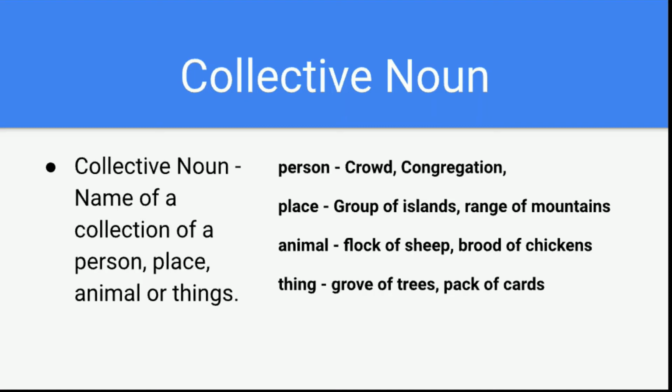Okay, then range of mountains, the word range. Mountains becomes common noun, islands become common noun, but whereas collective noun is the group and range. Animals, if you see flock, and then brood, flock of sheep or brood of chickens. Then things, if you see grove of trees, pack of cards, grove, pack, all these comes under collective noun.